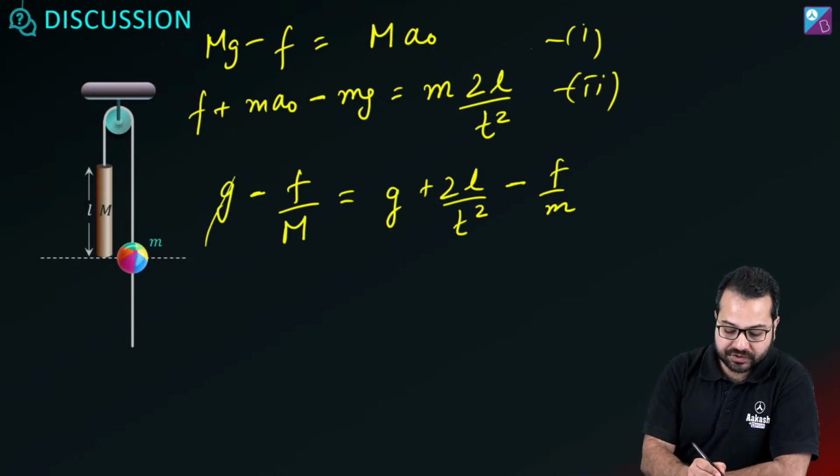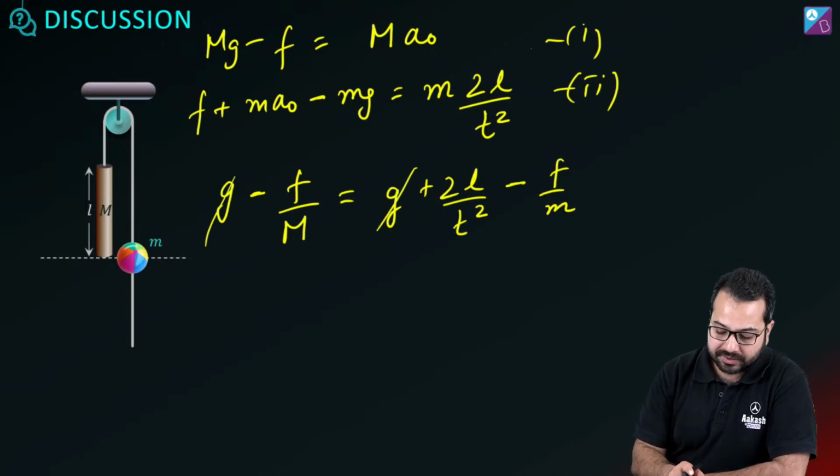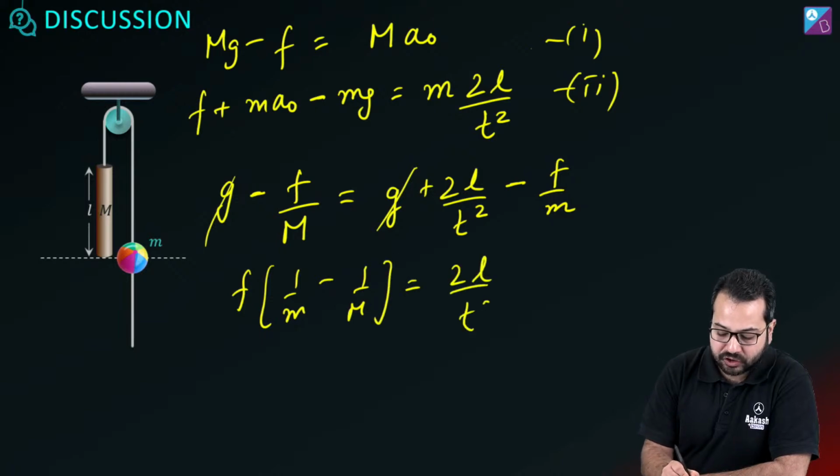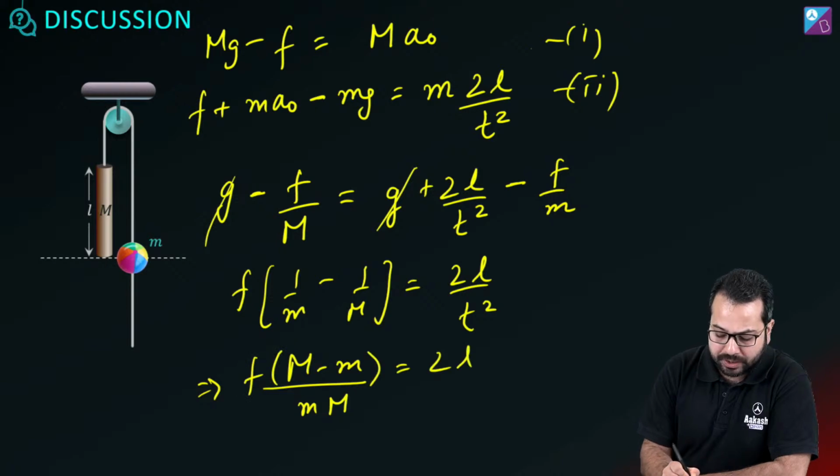So this g and this g are gone. Let's take it on the other side. So this will be F into 1 by m minus 1 upon capital M is equal to 2L by t square. And then this is going to become capital M minus small m divided by small m capital M into F is equal to 2L by t square.